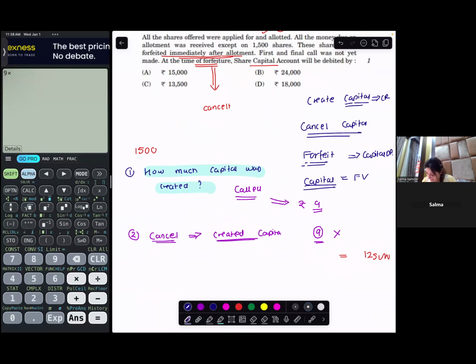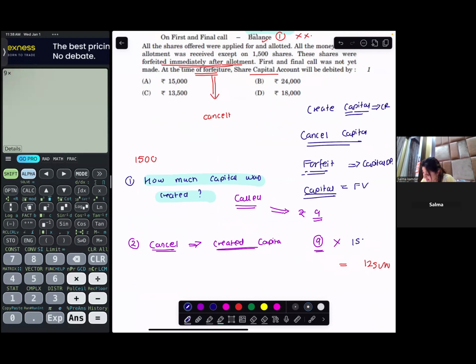Rupees 9 per share has to be cancelled for how many shareholders? For 1,500 shareholders. So 9 into 1,500 gives 13,500. So at the time of forfeiture, capital account would be debited by 13,500.